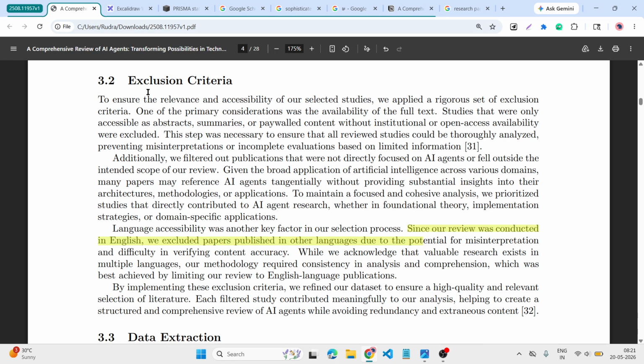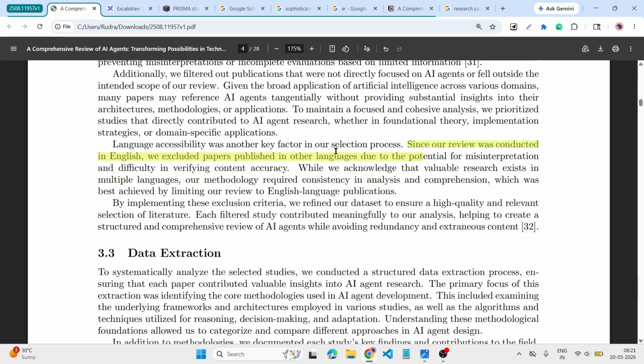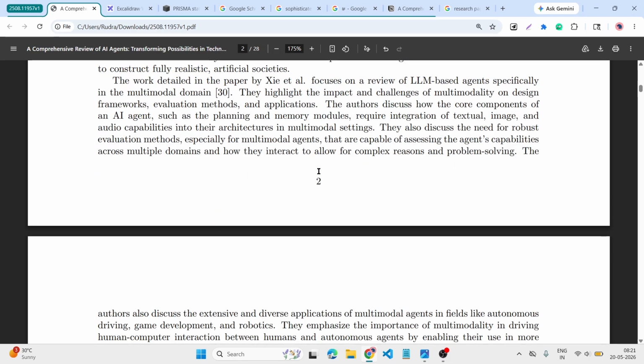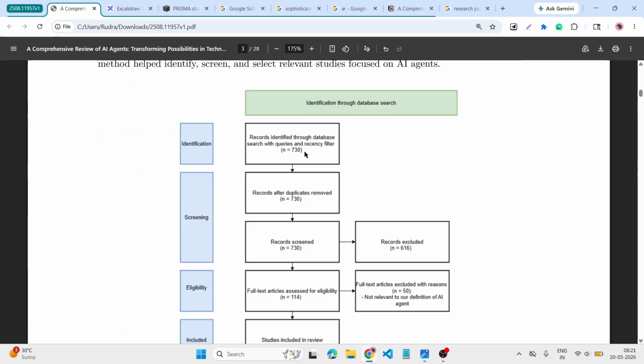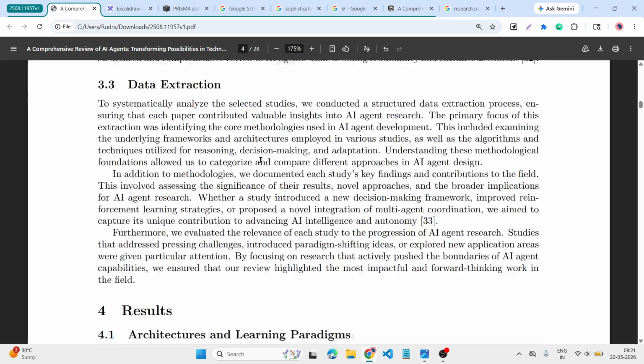Then the exclusion, what they deleted, what they don't need in the context window, they don't need because this paper is published, means this research paper is based on the English language, so they remove all of the unnecessary papers which are included, the starting time, like say 7:30.